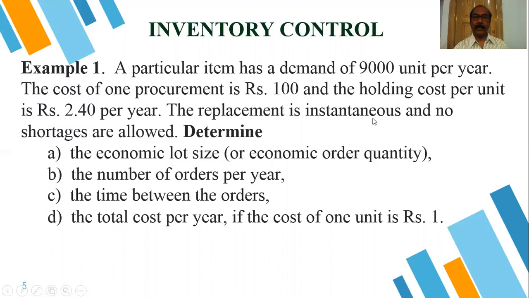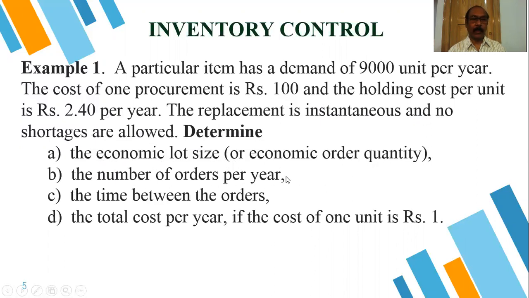The replacement is instantaneous. That means as soon as the stock becomes 0, we will get our inventory. The replacement is instantaneous and no shortages are allowed. Now what do we have to determine with the help of this example? We have to find out the economic lot size, that is known as the economic order quantity.